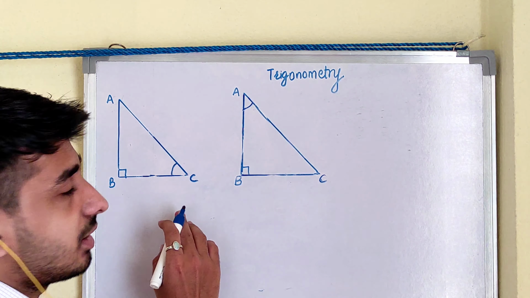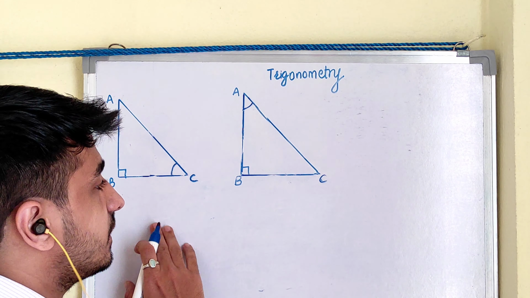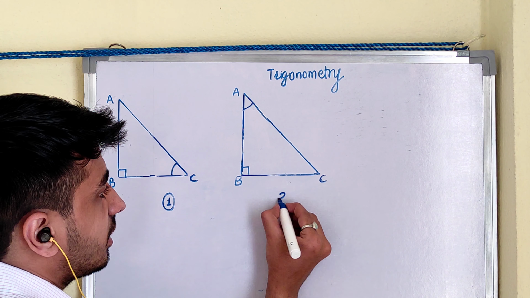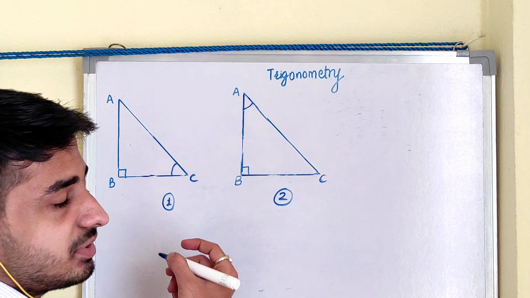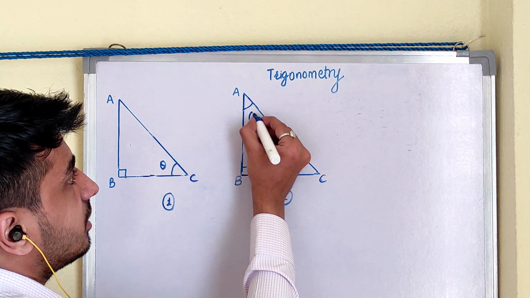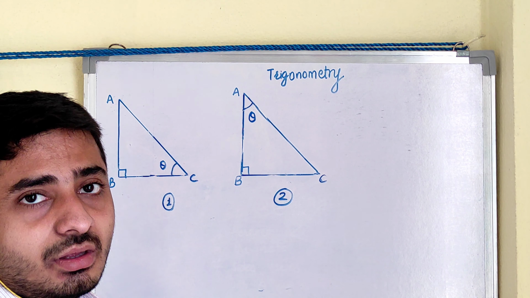Now, there are 2 triangles. This is triangle ABC, this is also triangle ABC. This is our triangle number 1, this is our triangle number 2. I am taking first of all this as theta angle C. In this triangle I am taking angle A as theta.